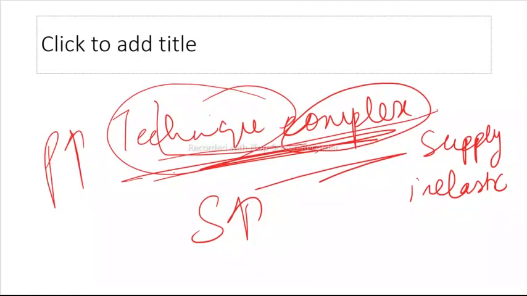And because of that, the supply is difficult to change, and that is why supply will be less elastic in case the production of a commodity involves the use of complex and expensive technology. So if the technique is complex, that means it's expensive, and it will be difficult for you to employ that expensive technique. If the commodity that you're supplying needs a complex technique to be produced, the more complex the technique of production, the more inelastic supply will be. Thank you.